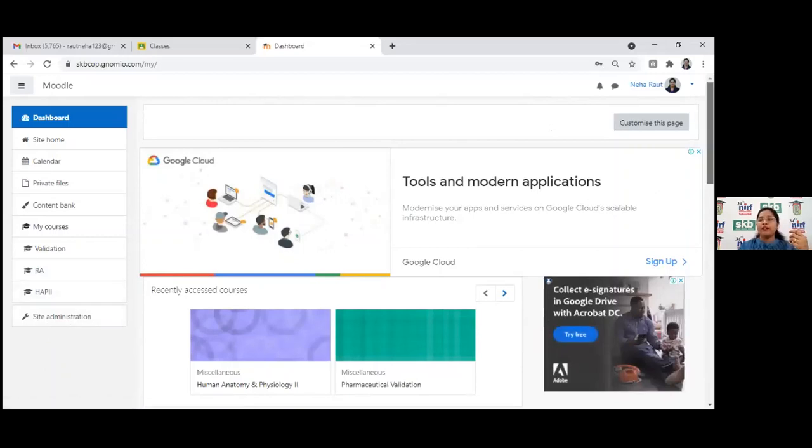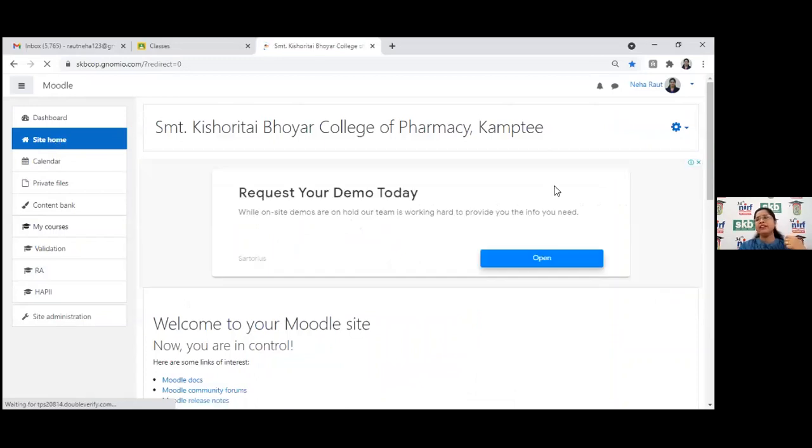For that, we have to go to the site home. And here on the right hand side, you can see the gear menu. After clicking on this gear menu, you can see the turn editing on option appear. After clicking on this turn editing on, you can add new courses or categories on the same page. So it will enable all the things here.